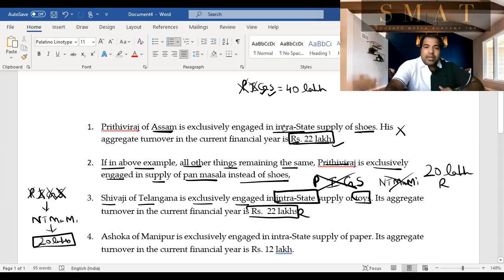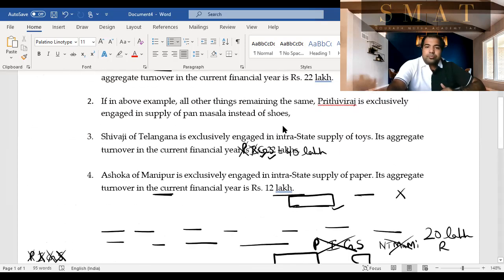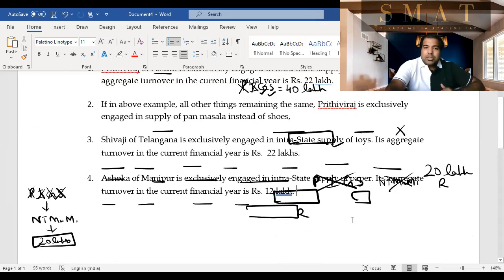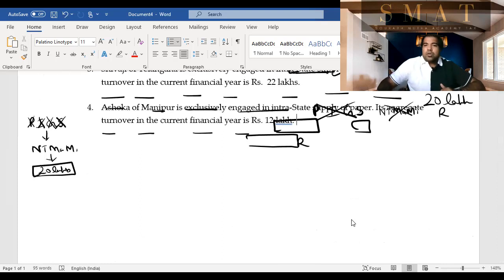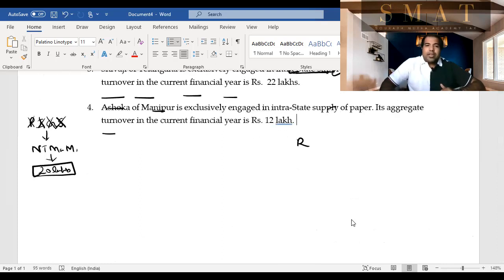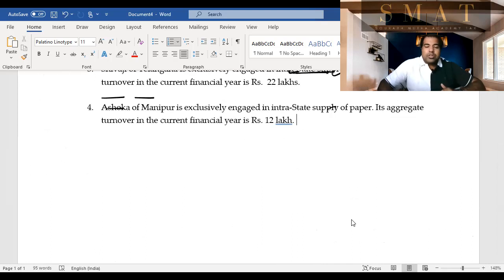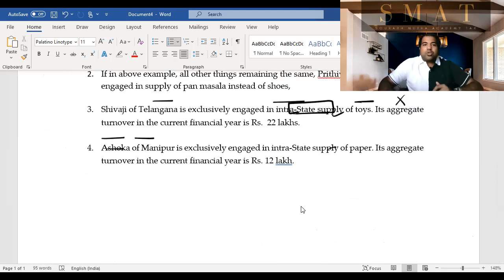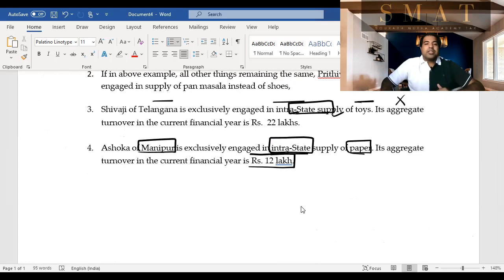And let's go to the last one, guys. Ashok of Manipur. Guys, let's look at the last one. Just one second. I'm just going to remove all of this so that it's very, very clear. Guys, this last one, I want all of you to participate with me and do this with me really, really well. Ashok of Manipur is exclusively engaged in interstate supply of paper. So interstate, I'm going to underline, paper, I'm going to underline, and Manipur, I'm going to underline. And his aggregate turnover in the current financial year is 12 lakhs.